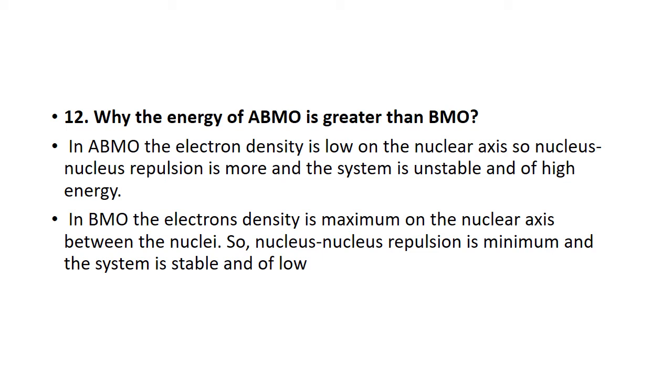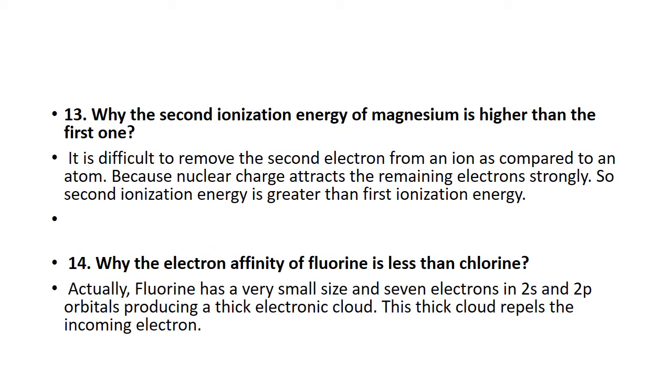But in the case of the bonding molecular orbital, electron density is maximum on the nuclear axis, right, between the two nuclei. So attraction is maximum between them and the repulsion is going to be minimum. As a result of this, the system becomes stable and energy will be low.